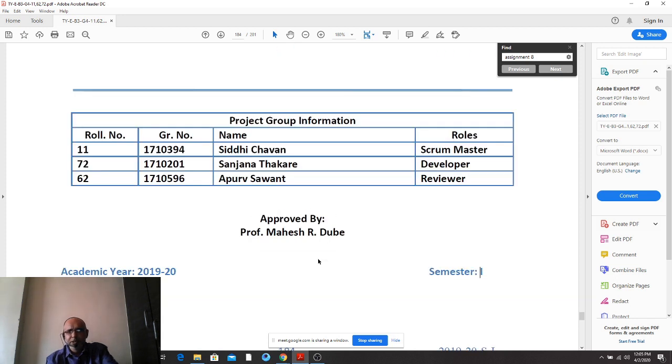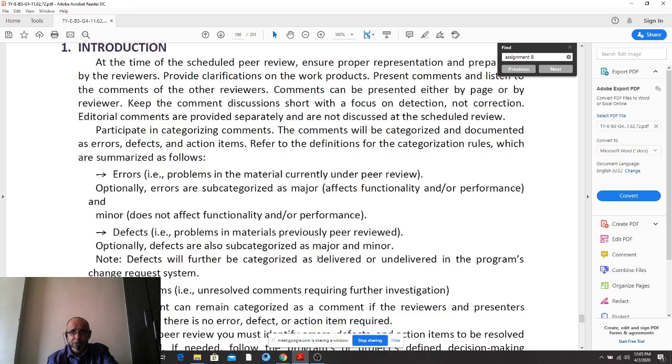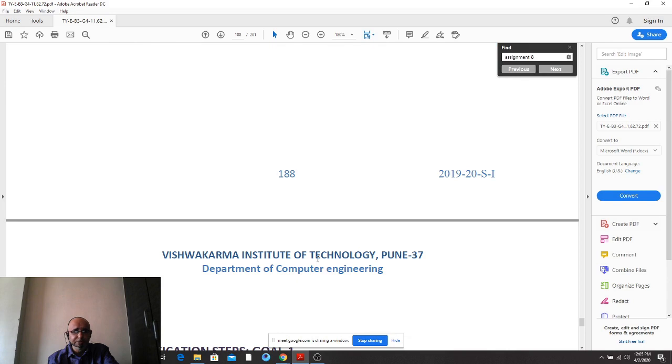Yes, of course. But the product owner is missing. Okay, the product owner should be there, right? The moderator should also be there. So the introduction and all the theory parts, you have to keep them as they are.